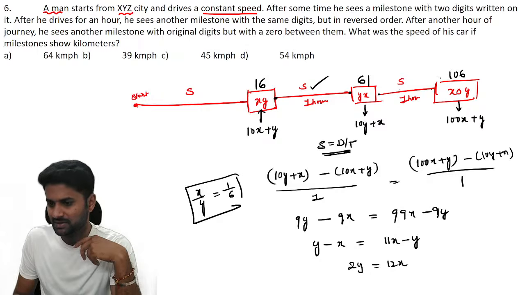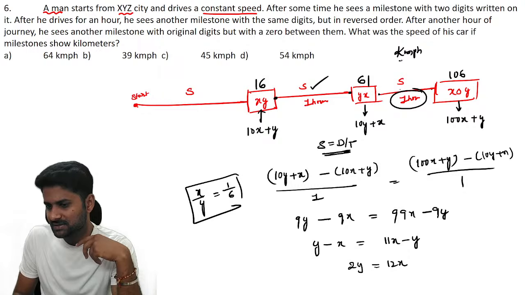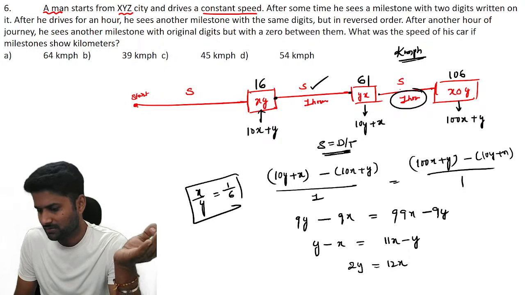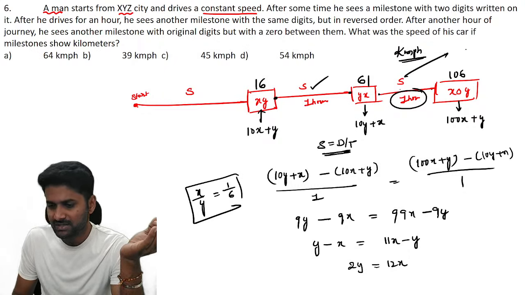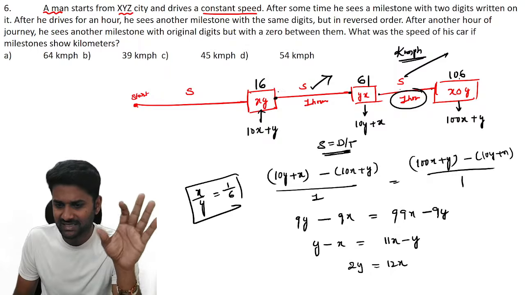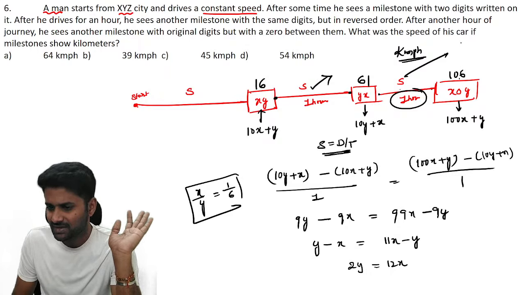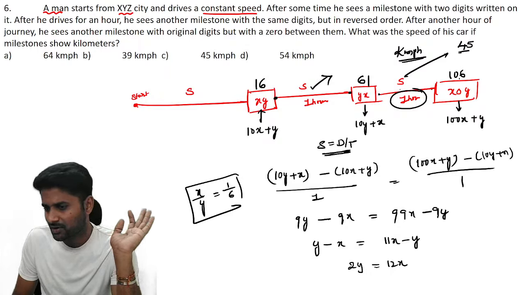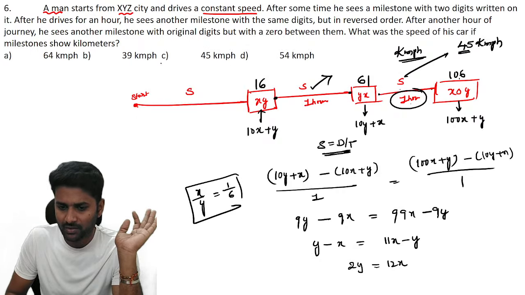It means here it is 16 kilometers, here it is 61 kilometers, and here it is 106 kilometers. Kilometer per hour means the distance covered in 1 hour. So how much distance did they cover in 1 hour? The difference between 106 and 61, or 61 and 16. Just find the difference, that is enough. It is 45 kilometers in 1 hour, so the speed is 45 kilometers per hour.